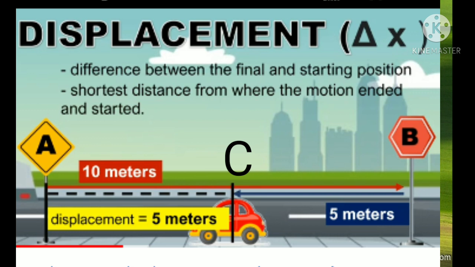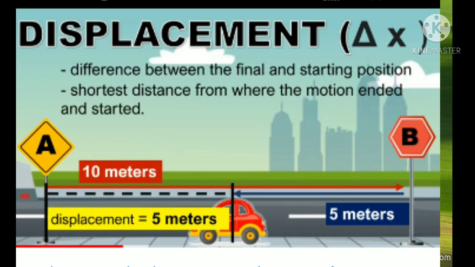But what is the displacement? Yeah, the shortest distance between the initial and final position. So the shortest distance between the initial and final position, what is that? A to C, how many meters? Okay, total distance, A to B is 10. Then again it travels B to C, 5 meters. So the displacement of the car is equal to 5 meters. Okay, the displacement of the car is equal to 5 meters.